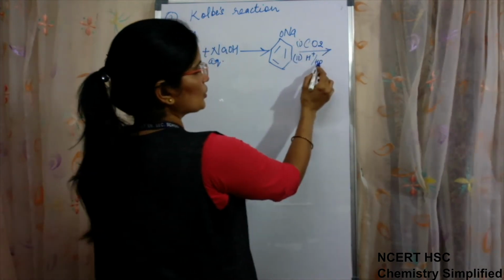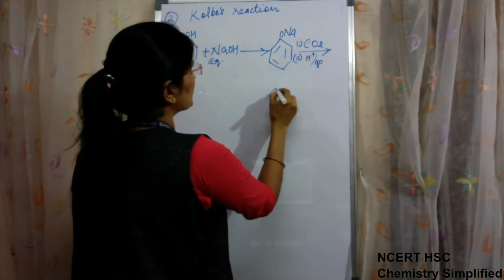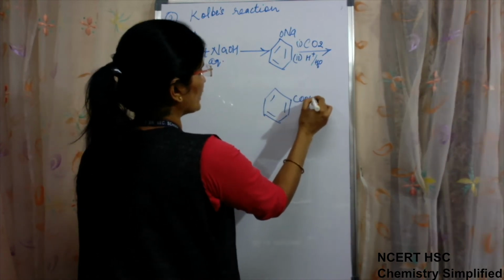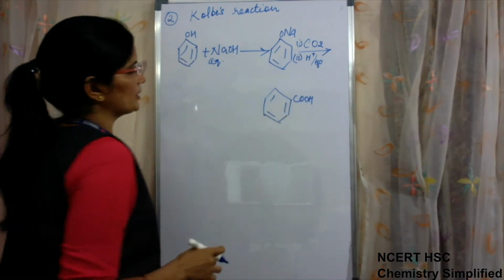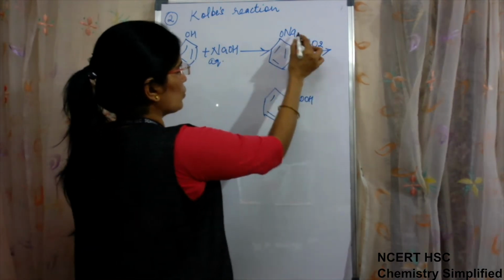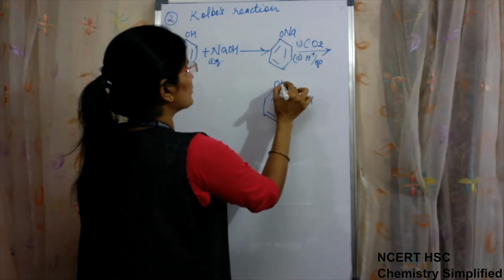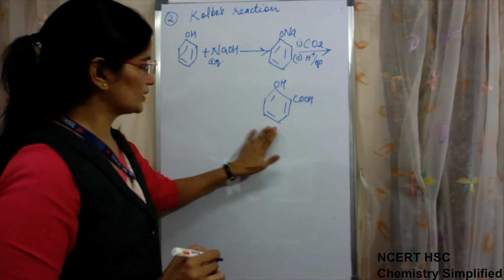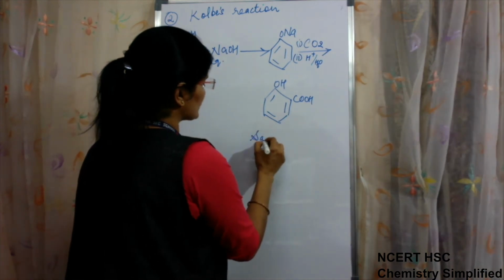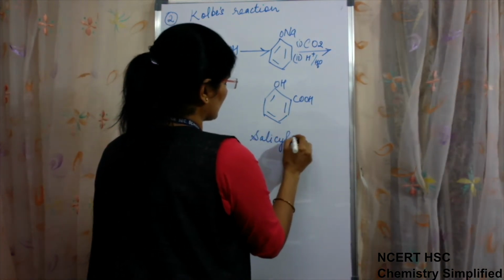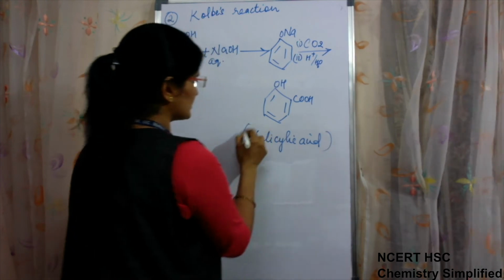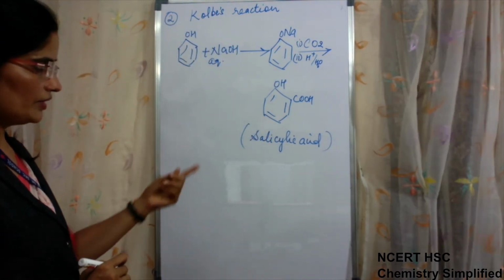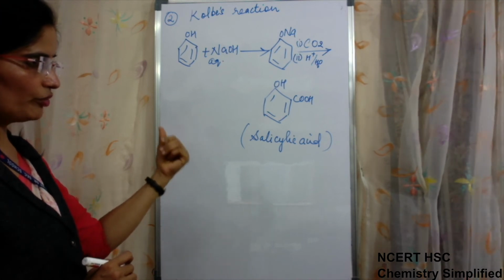So 2 steps are to take place. After this the product will be COOH. This CO2 group will be introduced here, and this ONa, because of acid, will be converting back into OH. This is known as salicylic acid. We have made this before also.